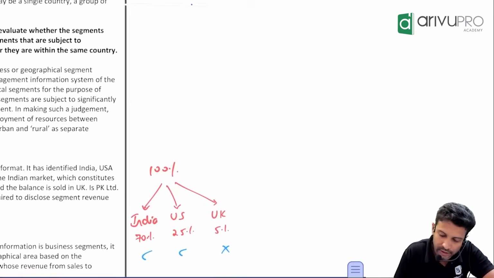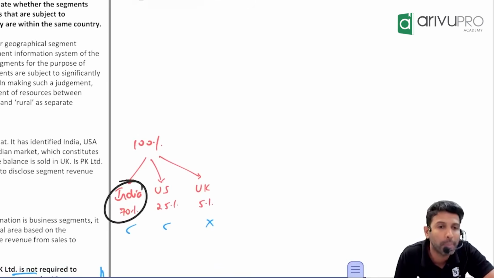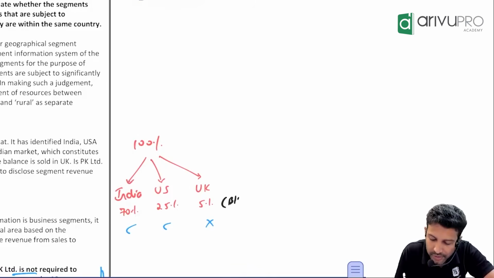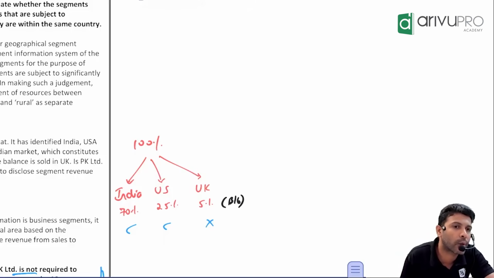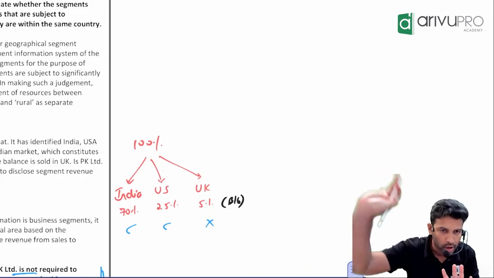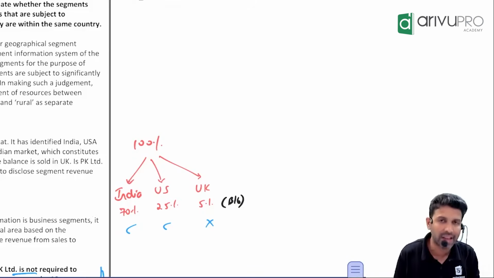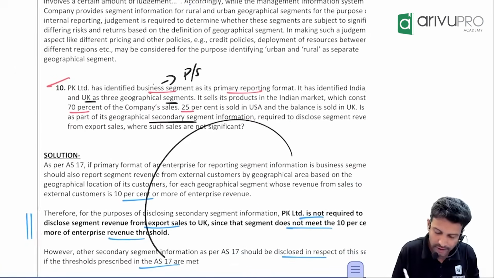Like here this is a breakup. Out of the 100% revenue of the company, 70% is from India, 25% is from US. The balancing figure 5% is from UK. Is UK information necessary to be given or not required? Because what is the percentage we're looking for? 10% or more. UK is not giving 10% or more, not required. That means you have to give secondary information only what wise? India wise, US wise. That's all is the answer.